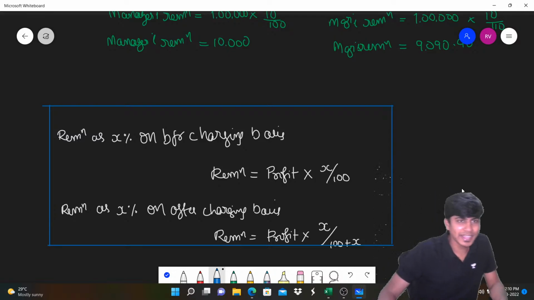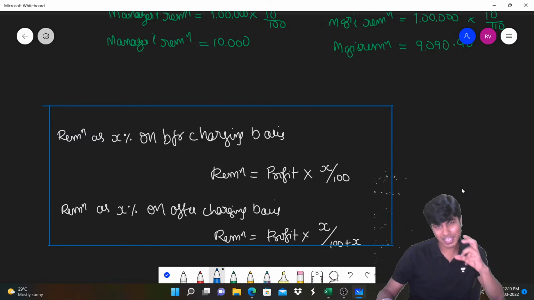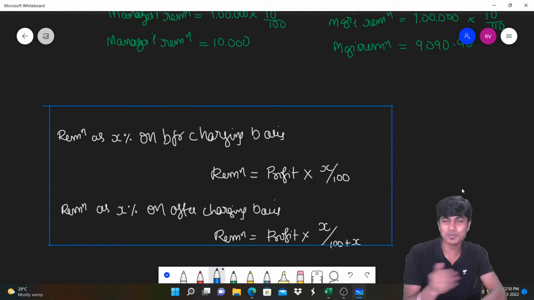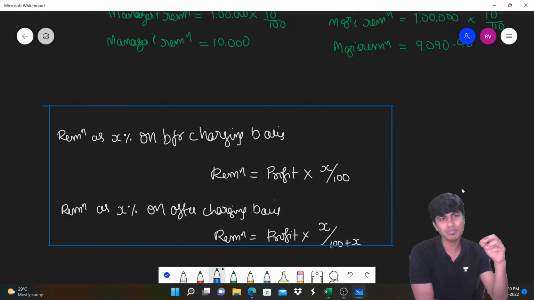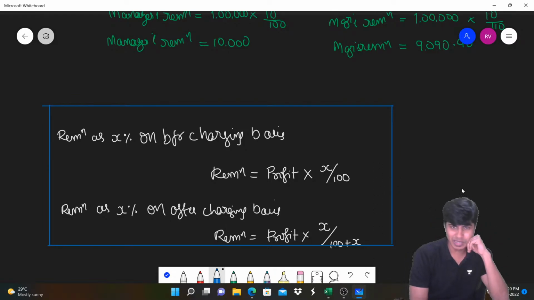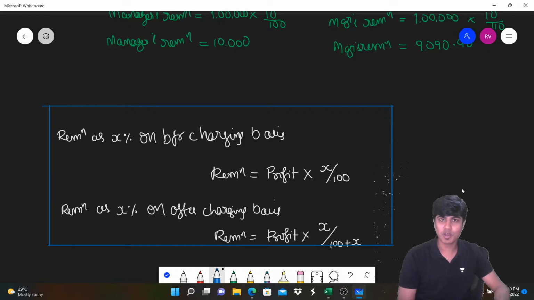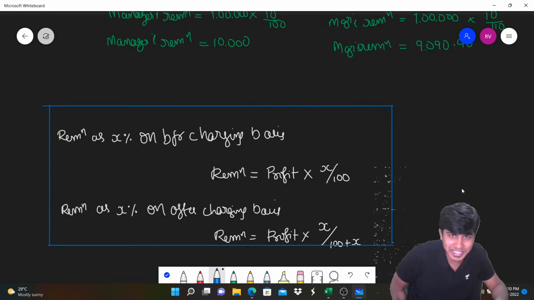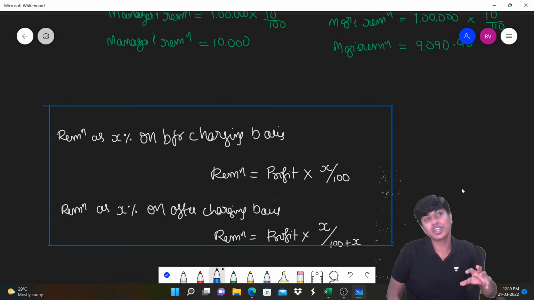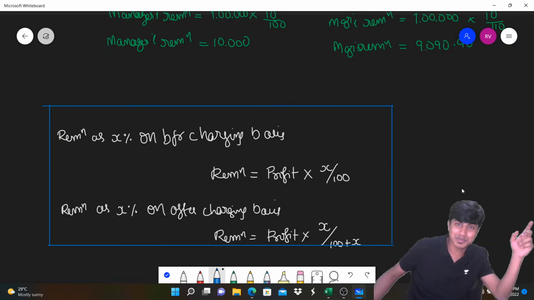Hoping to see you all in the next one, wherein we'll discuss a question. I'll give you a little hint as to what we are going to do in the next follow-up session on tricks on managerial remuneration. The profit of an organization is 1 lakh. There are two managers, sales manager and general manager. Sales manager is entitled to remuneration at 10% of profit after charging general manager's remuneration, and general manager is entitled to remuneration at 15% of profit after charging sales manager's remuneration.